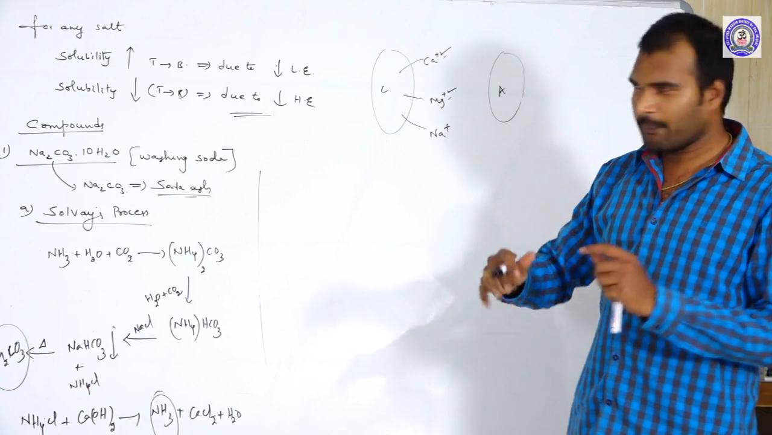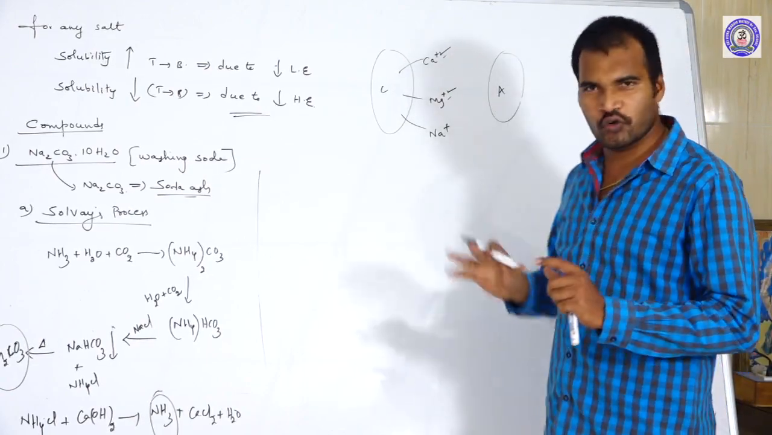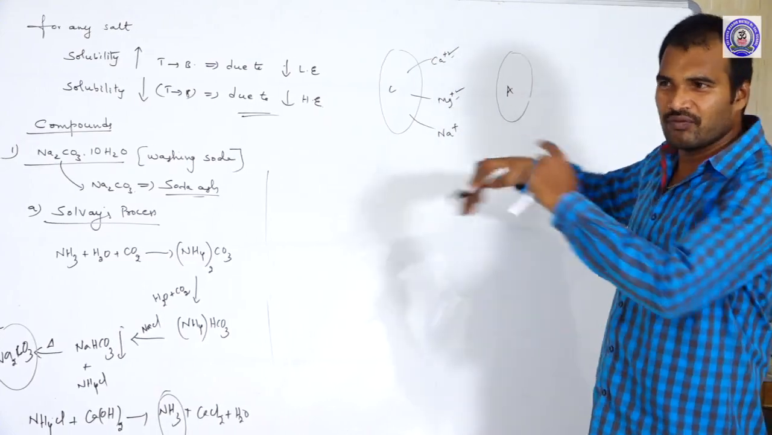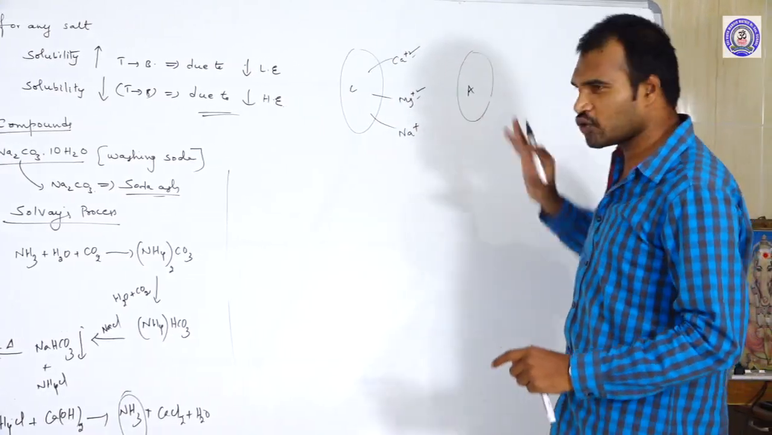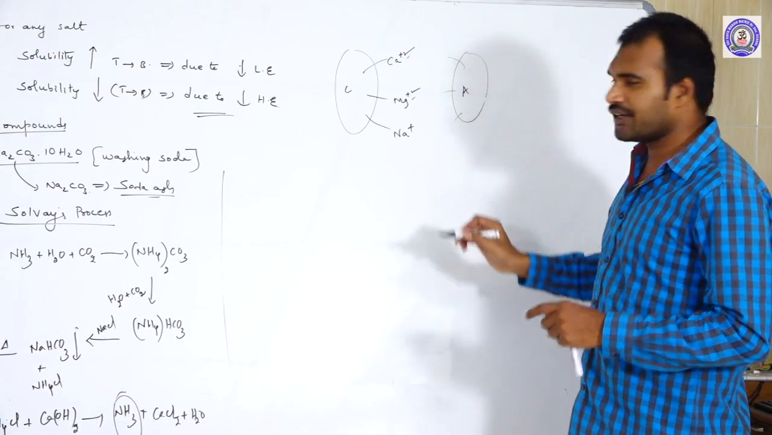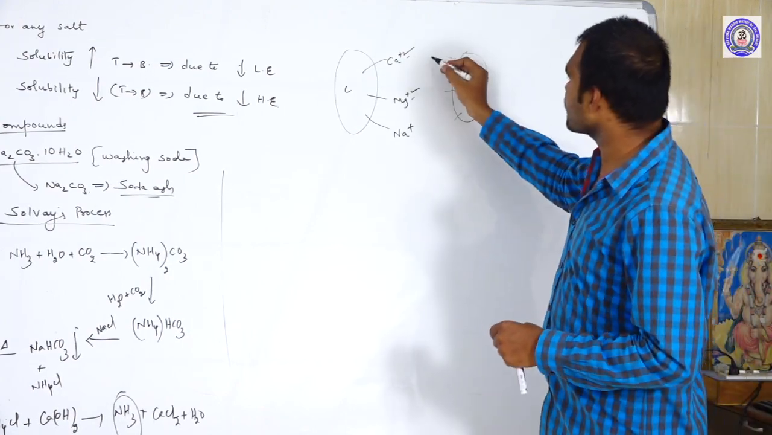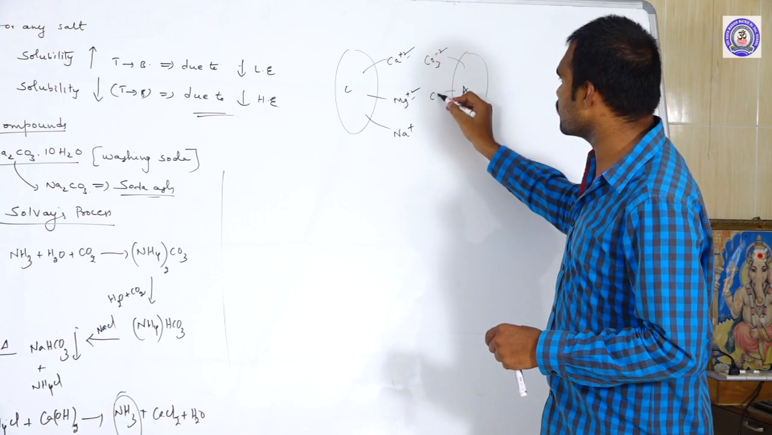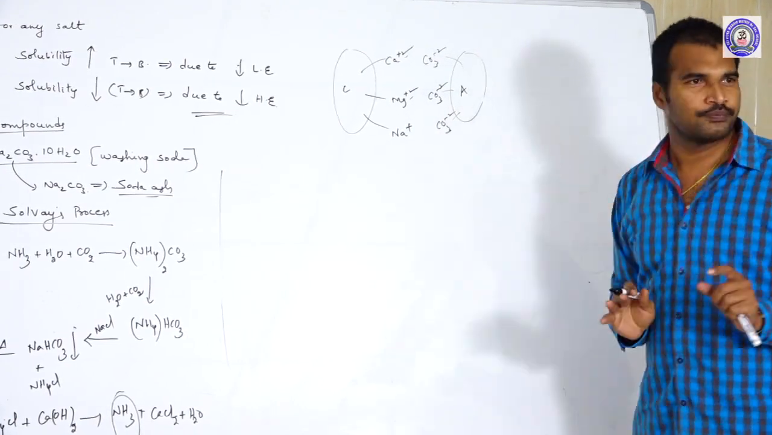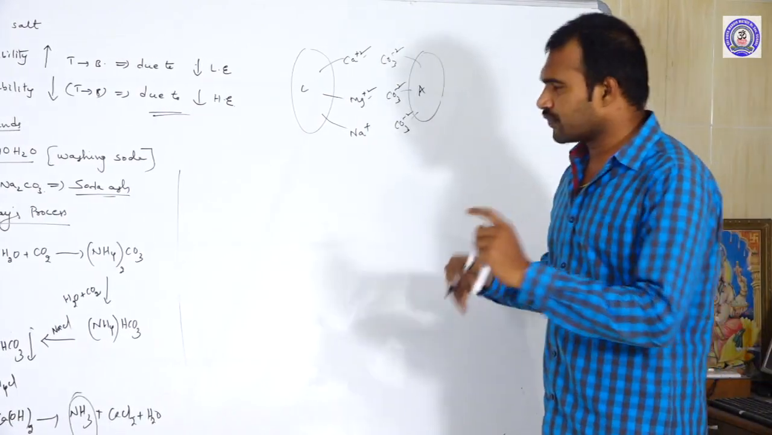That means when you compare calcium, magnesium and sodium, calcium and magnesium are much stronger because they have more charge compared to sodium. And similarly, the anion also has three daughters. What are the daughters? That is CO3 minus 2, CO3 minus 2, CO3 minus 2, all are the same.